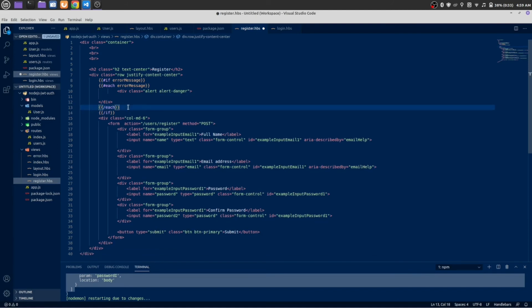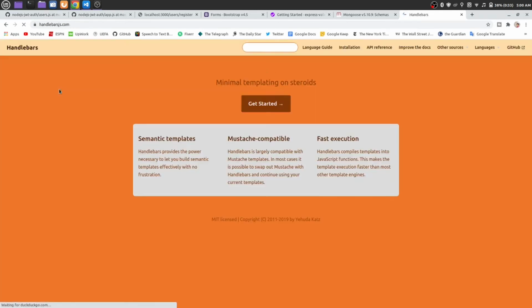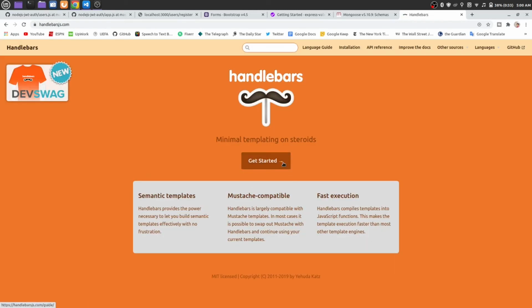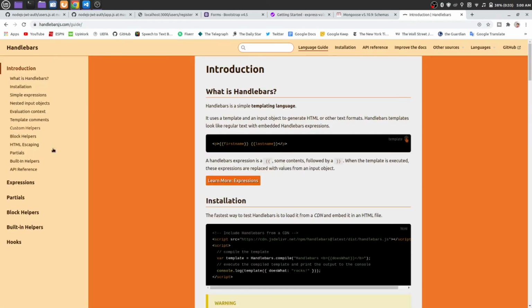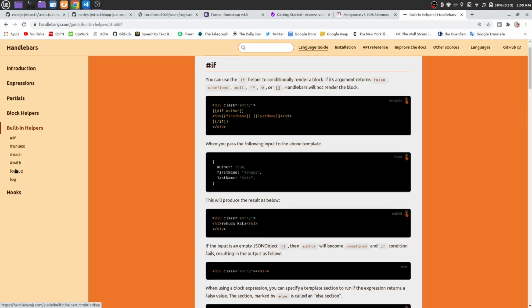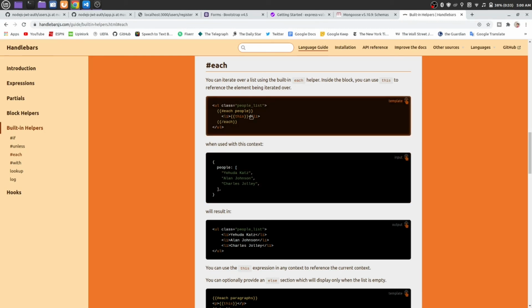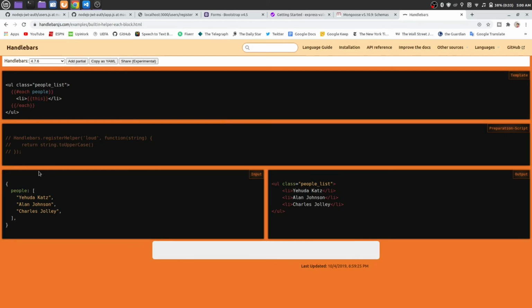Okay, if there is any error message, we are going to loop through all of them, and here at the very ending we need to show them. To know more about handlebars, just search for handlebar.js. From here click on get started. Here you can see built-in helpers. There are some built-in helpers. You can use if condition, each condition for printing all of our errors. This is the way.